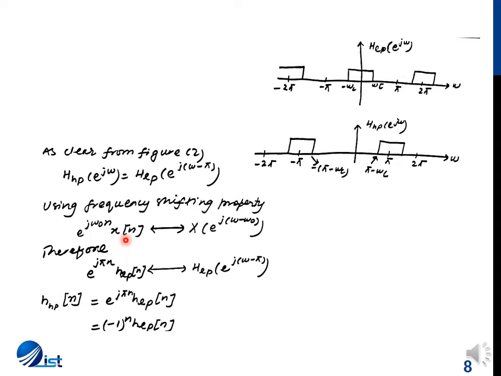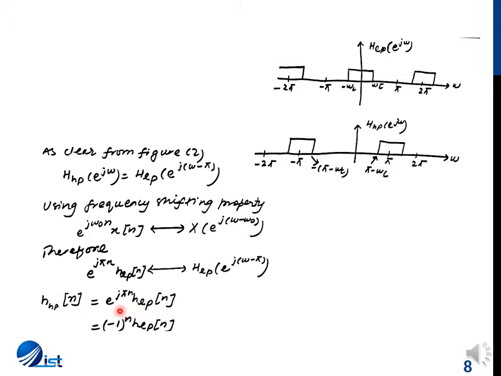We remember that in the frequency shifting property, the sign of the complex exponential and the sign of the shift are opposite. So since this shift is by pi units in the low pass filter's response, when we transform the response from a low pass filter to a high pass filter, we shift right by pi units. Therefore, in the time domain, we have e^(j pi n) being multiplied by h_lp[n]. Now the left hand side of this expression is h_hp[n]. Therefore, h_hp[n] is equal to e^(j pi n) times h_lp[n].